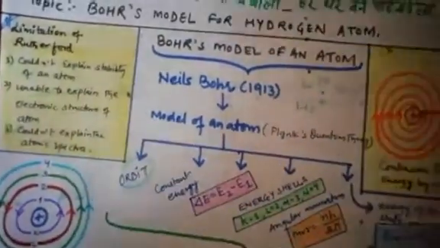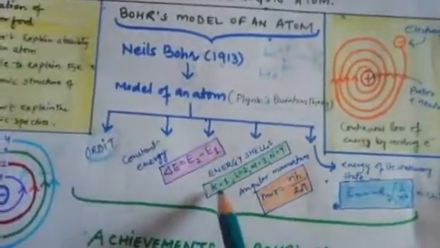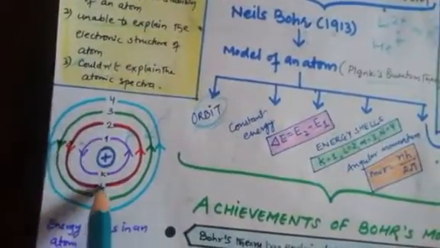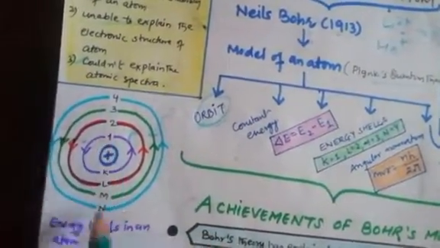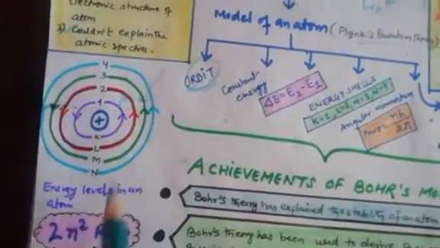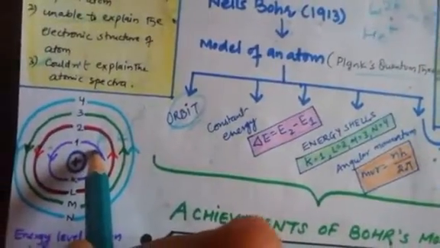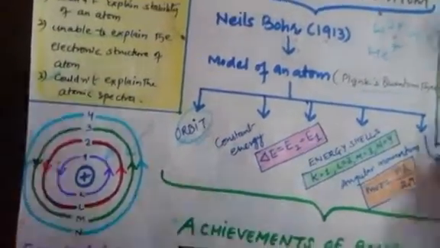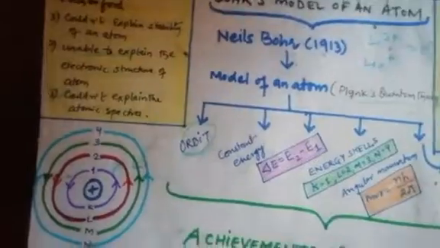Next, he told about the energy shells. In the energy shells, he told about the K, L, M, N different shells. There are different shells: 1 is K, 2 is L, 3 is M, 4 is N. Dear students, you have studied this in 9th class also, about the energy shells of an atom. Electrons are distributed according to the energy shells. This we have discussed. But the electron is not stationary; it is continuously moving.